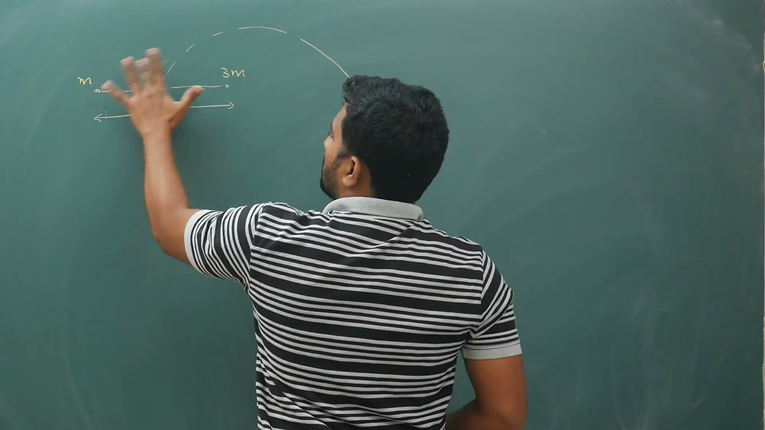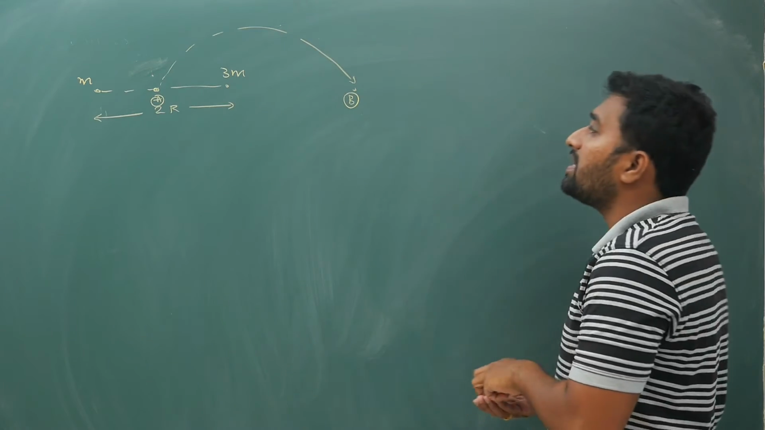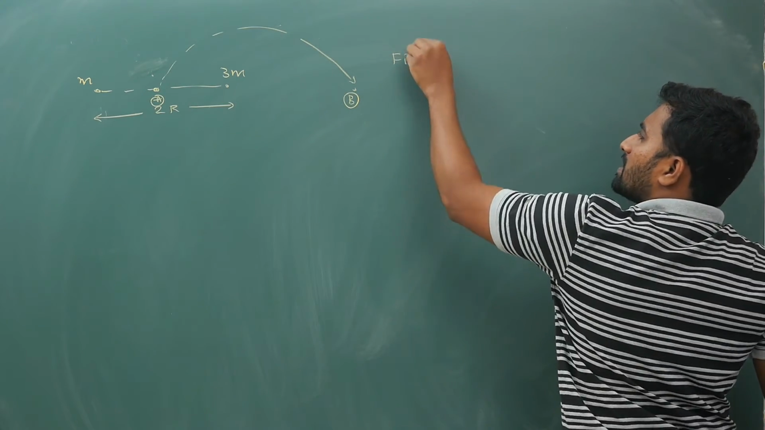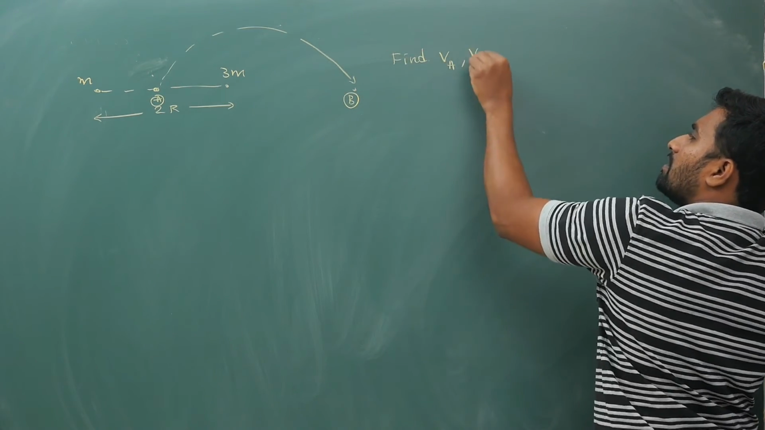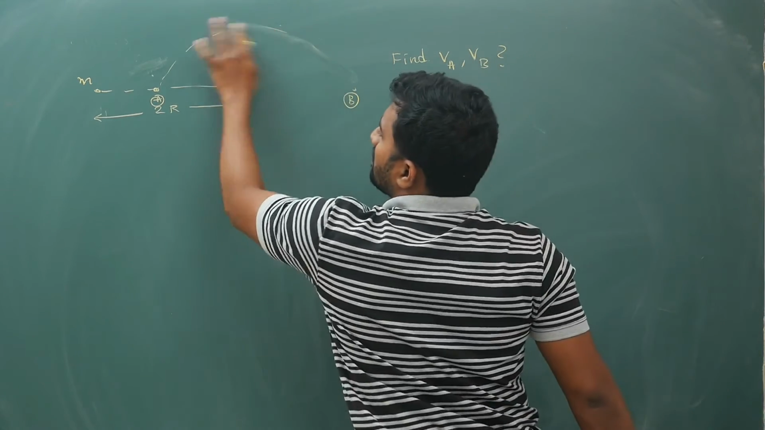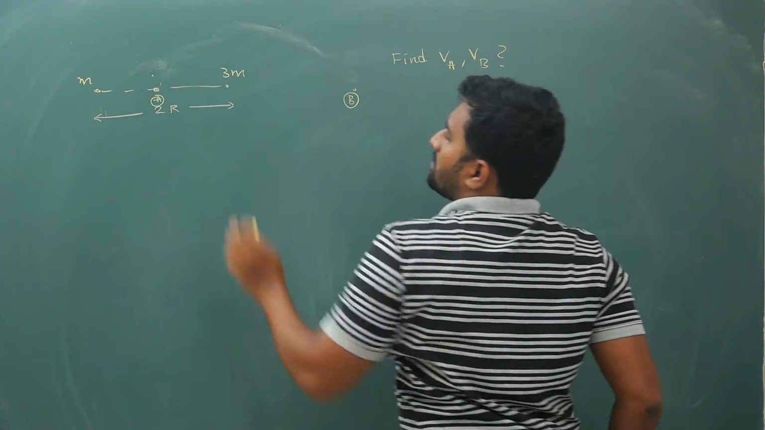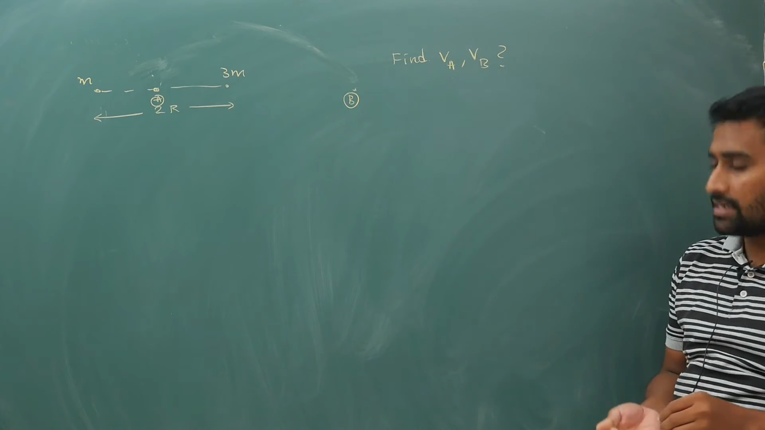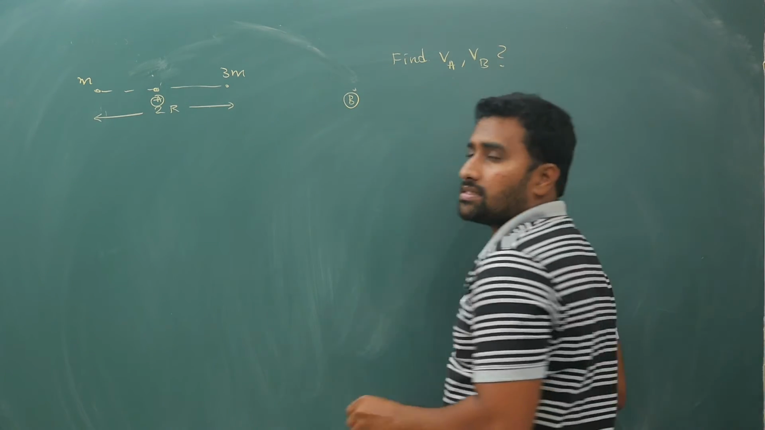First, a simple question: find VA and VB. No placing, nothing. Find VA and VB. First question, no shifting, nothing. Work done in shifting I will give as a separate heading. Okay, find potential at A and B. So what is your answer?